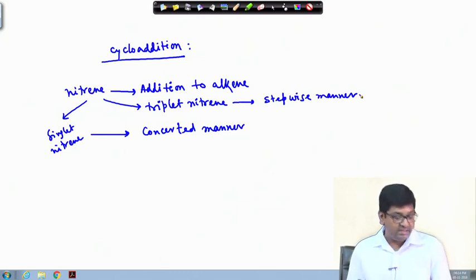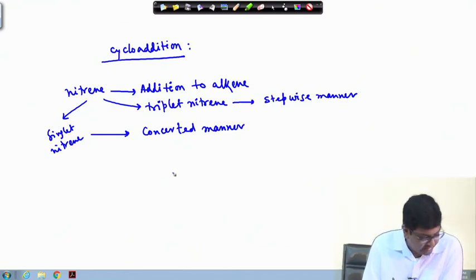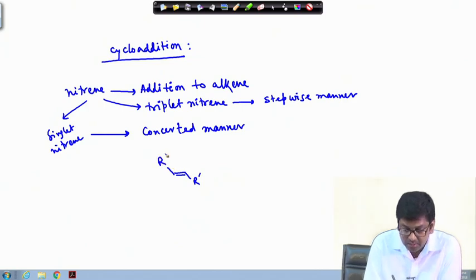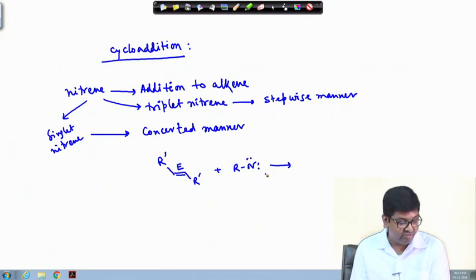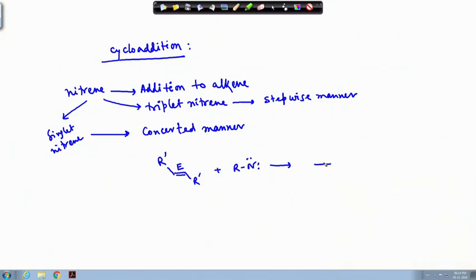As per example, if we take this E olefin with a singlet nitrene, after this addition reaction, this cycloaddition reaction, which is a 1:2 cycloaddition type, this will give this type of aziridine product.